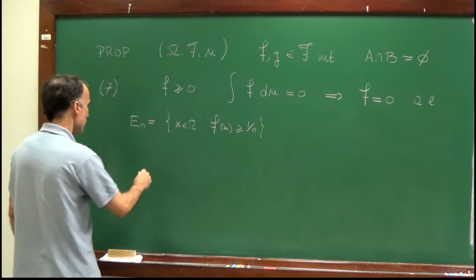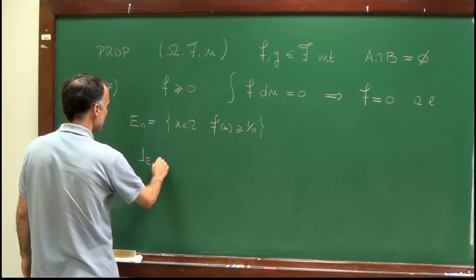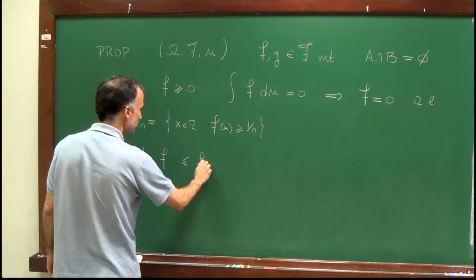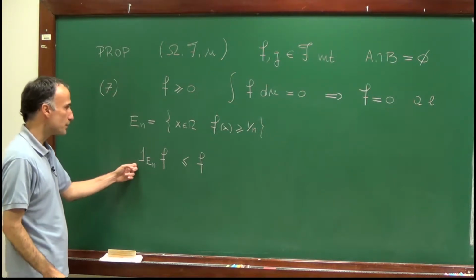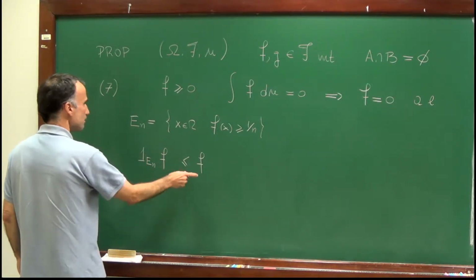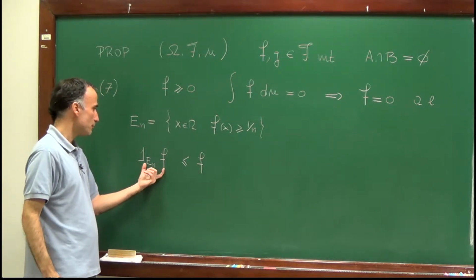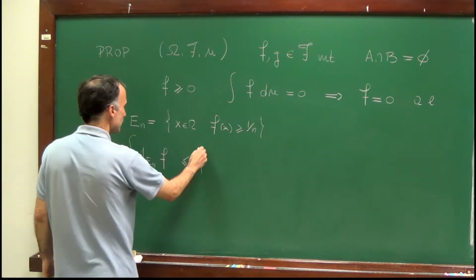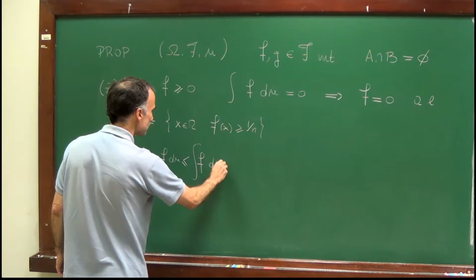And, well, the indicator of En times f is certainly less or equal than f, and therefore, by the monotonicity of the integrals, these are non-negative functions, and therefore this one is integrable because f is integrable. So if I take the integrals on both sides, by monotonicity I get this inequality.